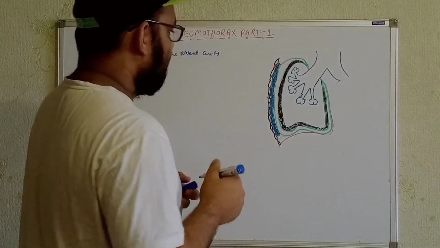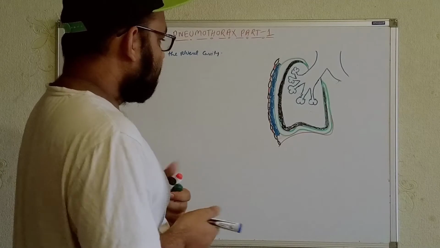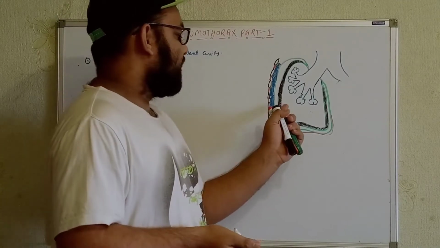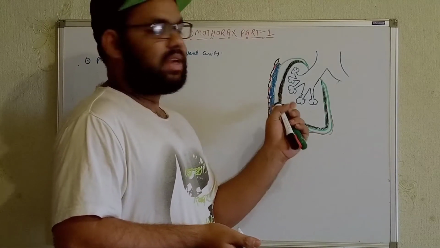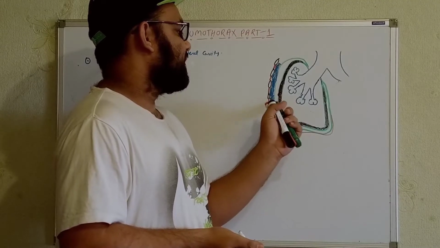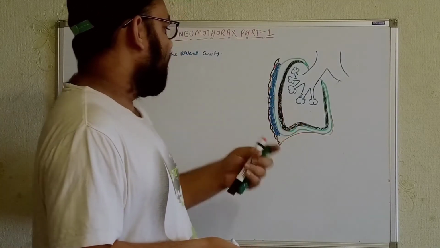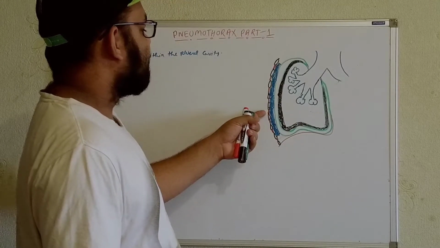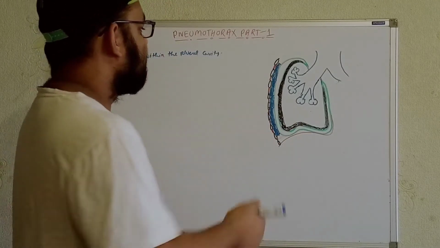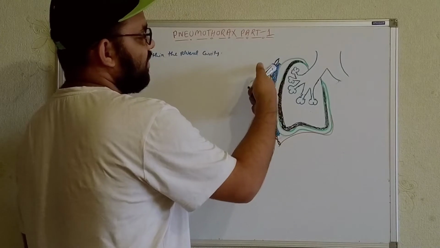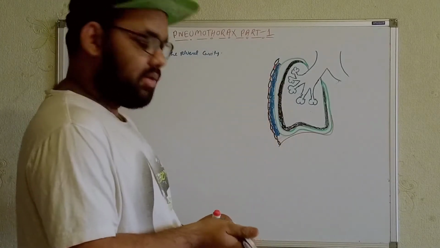Now try to understand that the inner pleural layer, the visceral pleura, gets stuck with the lung parenchyma because of its sticky nature, and the parietal pleura gets stuck along with the chest wall. Within the chest wall are the ribs, and in between them, with the red color, we can see the intercostal muscles.